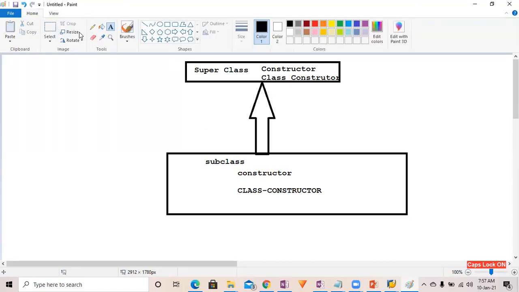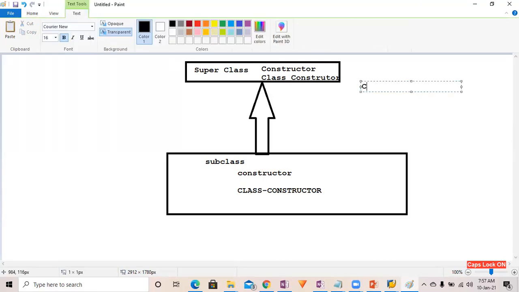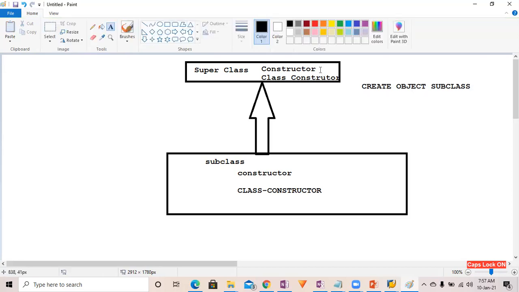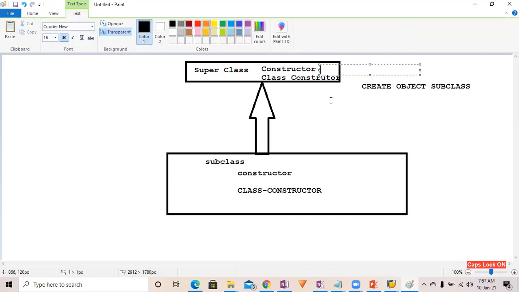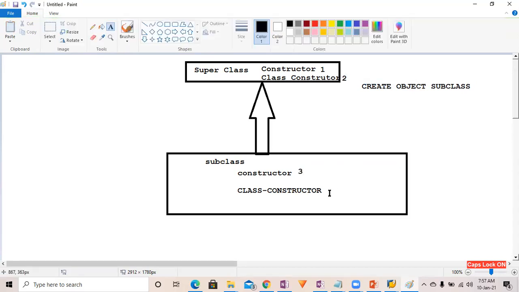Now suppose you are going to create an object of the subclass. In what sequence will the constructors be called? I'm giving labels: constructor is 1 and class constructor is 2, and here this is 3, and here this is 4.